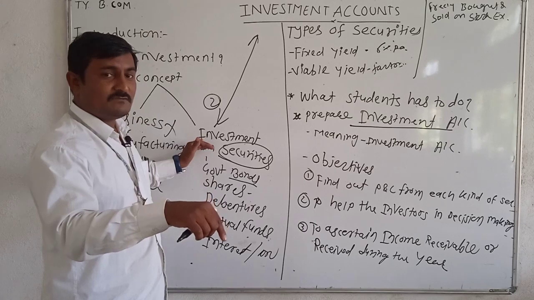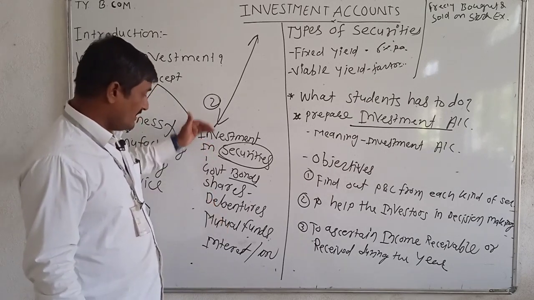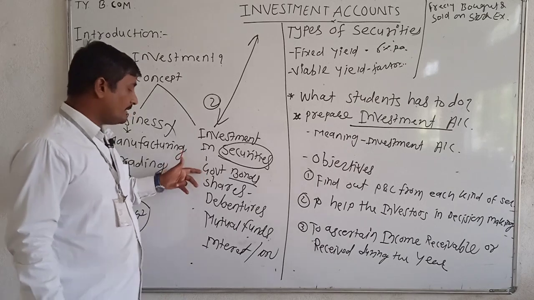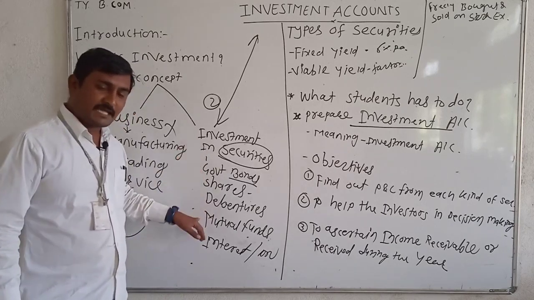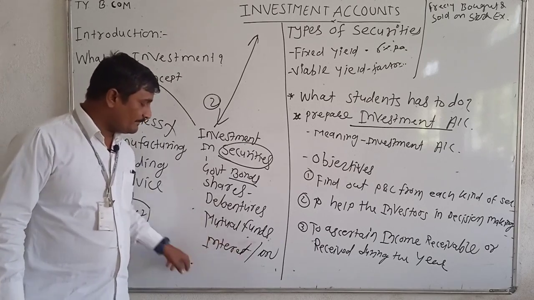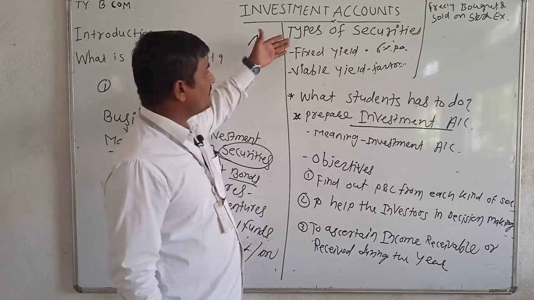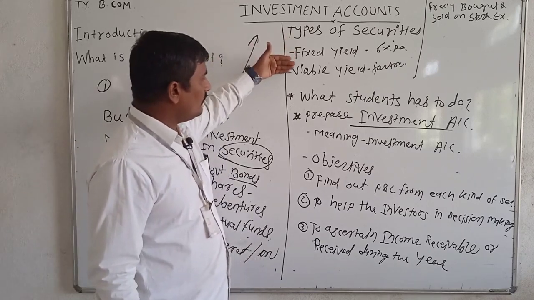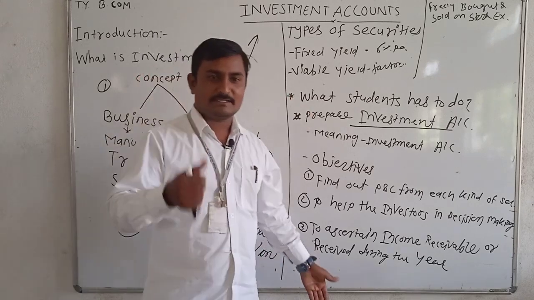Suppose an investor invested his money, this is an investment, like money invested into government bond, security, debenture, mutual fund. After investing in these types of securities, investors enjoy interest or dividend, or this fixed yield, variable yield, and like this. Okay, I hope you understand this.